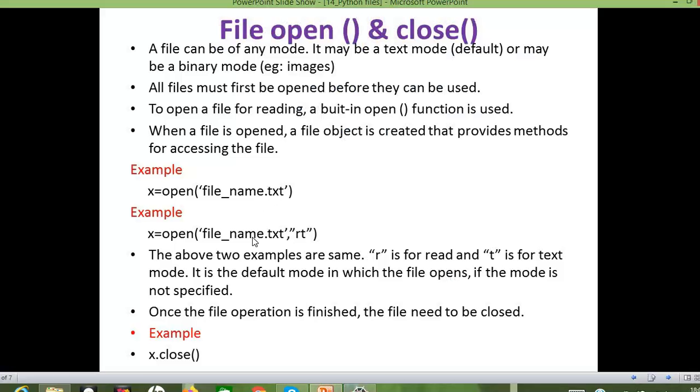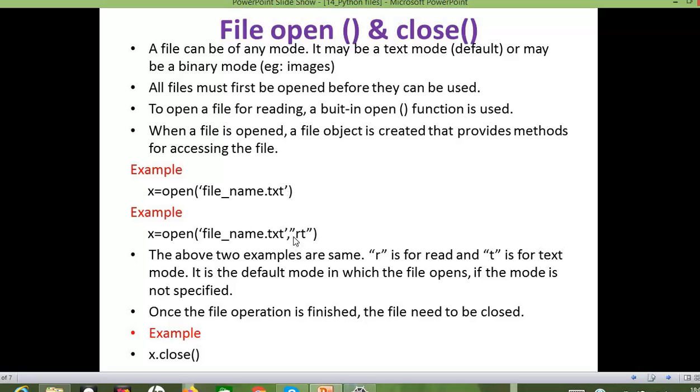You can see another example where I have specified the mode. In general the syntax is object name equals open function. Inside the open function we can give either a single argument or two arguments. The first argument is the file name which we are going to process, and the second argument is the mode with which we are going to access the file. By default the file mode will be read mode in text format. So if I don't specify any mode, it will be opened in that format.